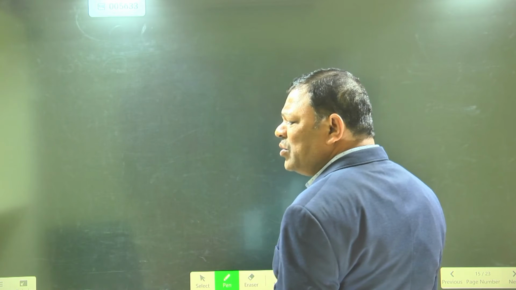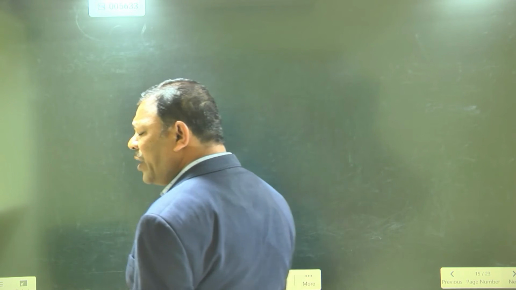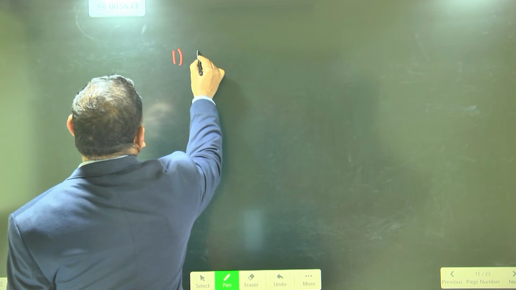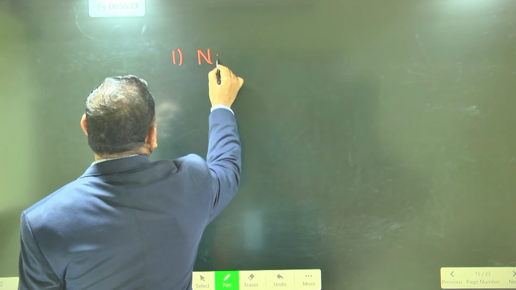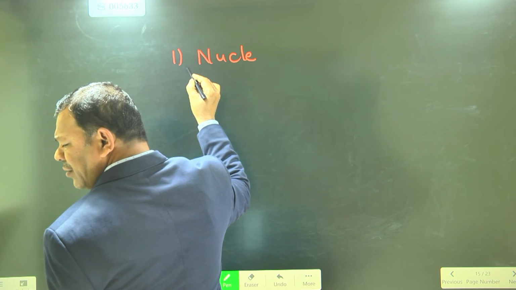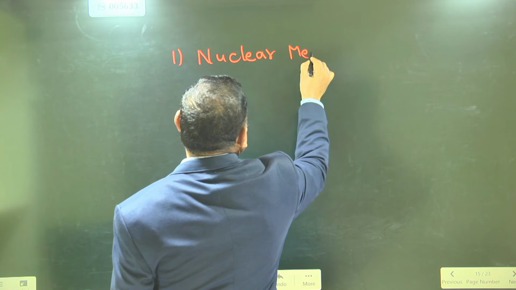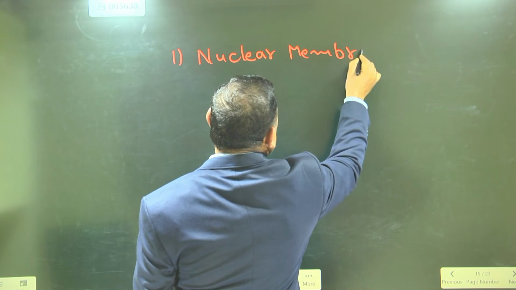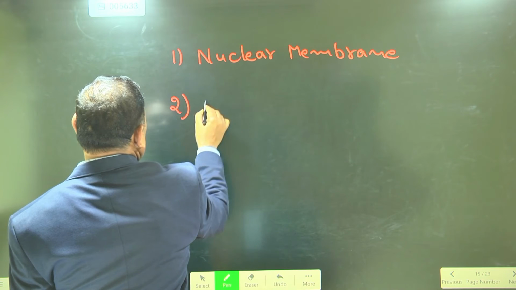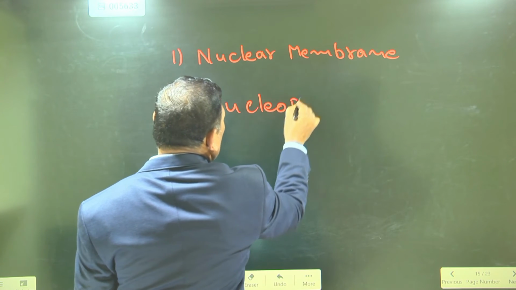In the nucleus, there are four main parts. The first one is the nuclear membrane. The second one is the nucleoplasm.